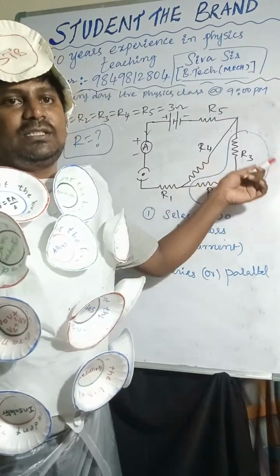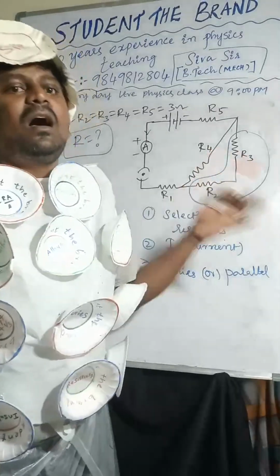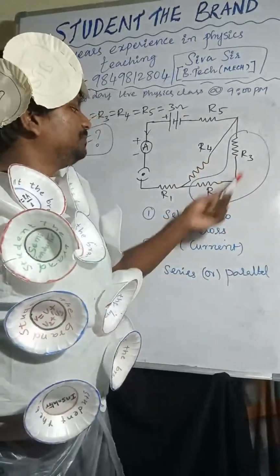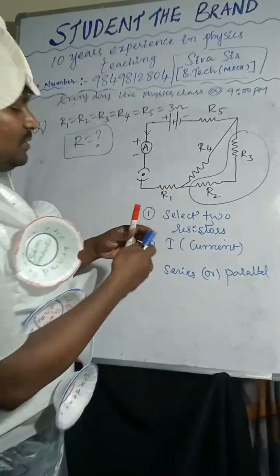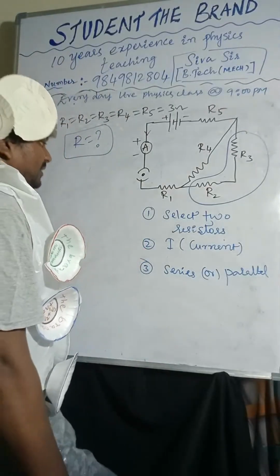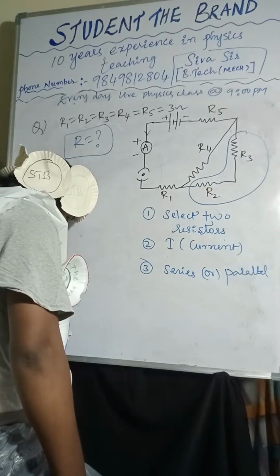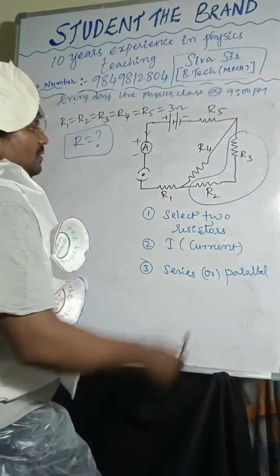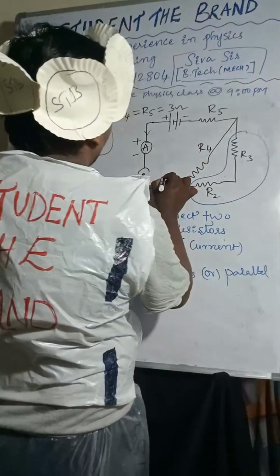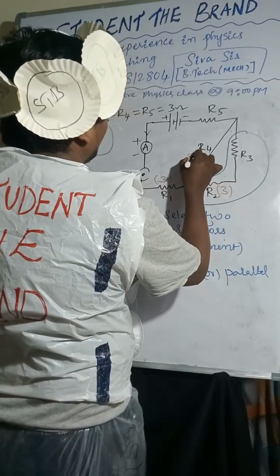If you are adding these two resistors, how much will you get? Each and every resistor is 3 ohm. So I'm considering here: this is 3, 3, 3, 3, 3 ohm.